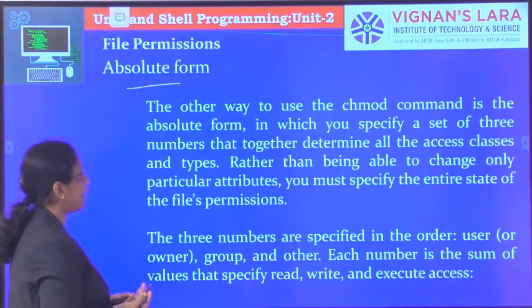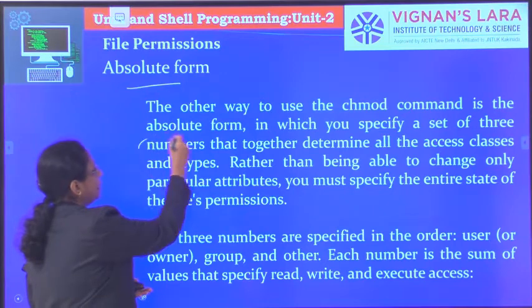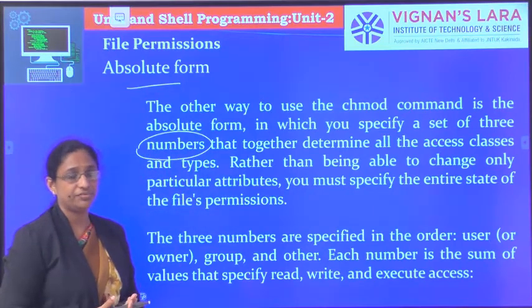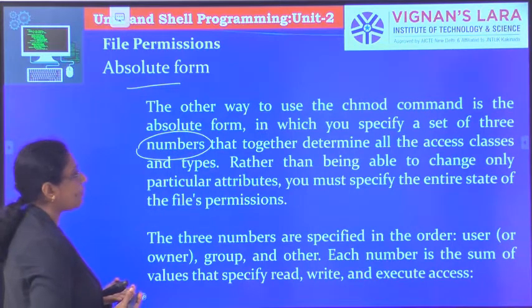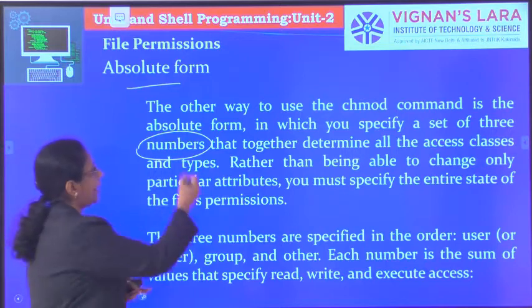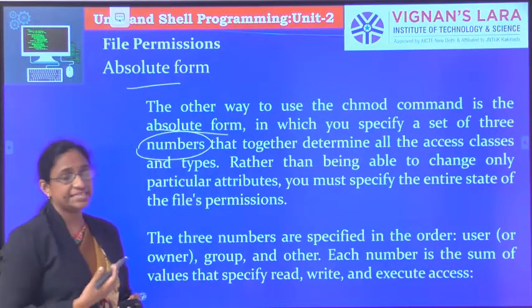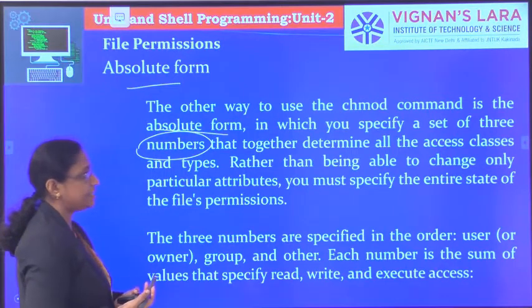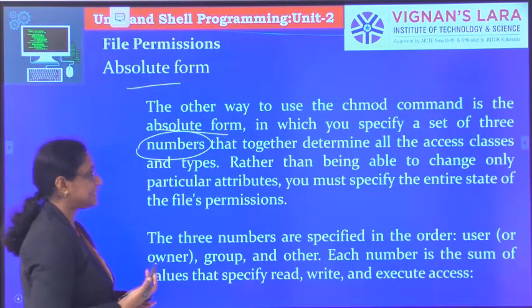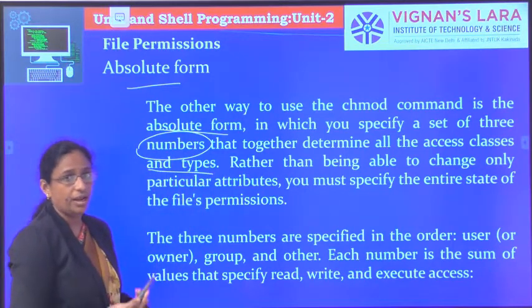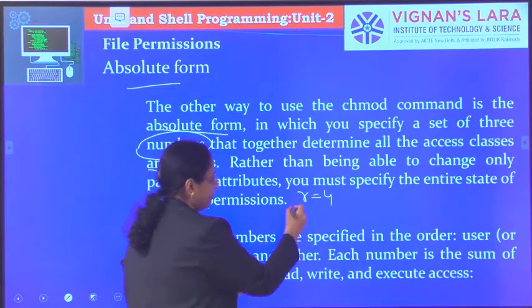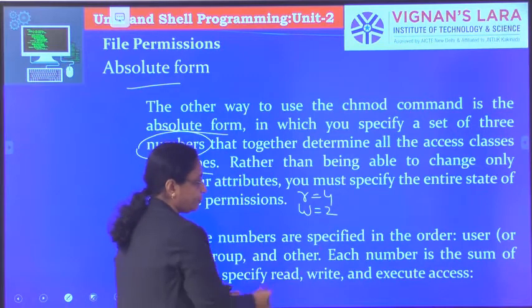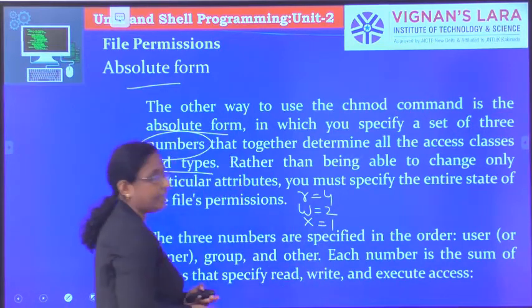The next method is the absolute form, where we use numbers. In absolute form, we specify the permissions using numbers. The other way to use the chmod command is the absolute form, in which you specify a set of 3 numbers that together determine all the access classes and types. If it is read permission, it is given the number 4. If it is write permission, it is given 2. If it is execute permission, it is given 1.